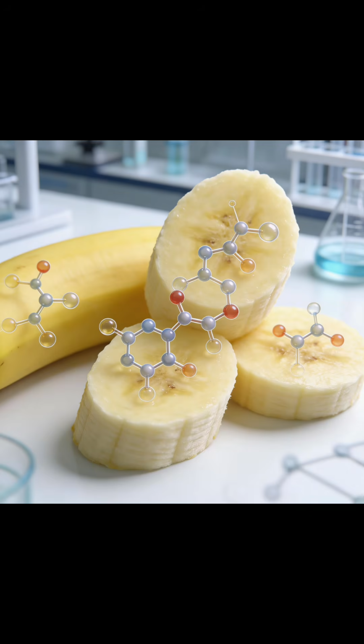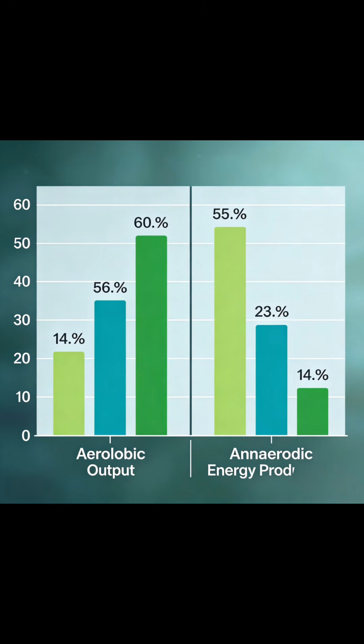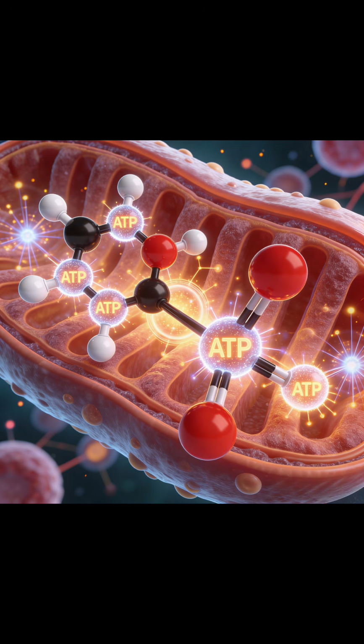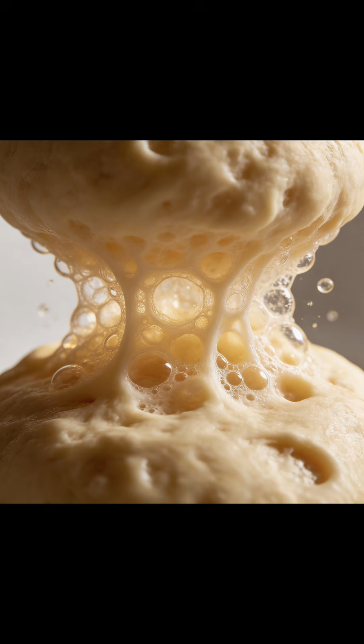It begins with glycolysis, where a simple sugar like the glucose found in a banana is broken down. During this process, the sugar is converted into two main products, ethanol and carbon dioxide. The organism gets two molecules of ATP, which is the energy it needs to survive, while the CO2 is what makes bread, rice, or drinks bubbly.